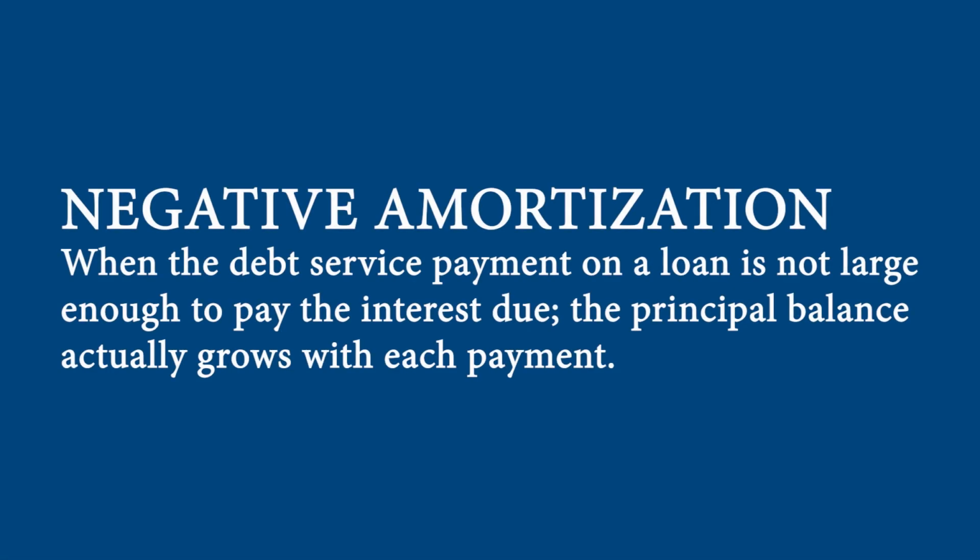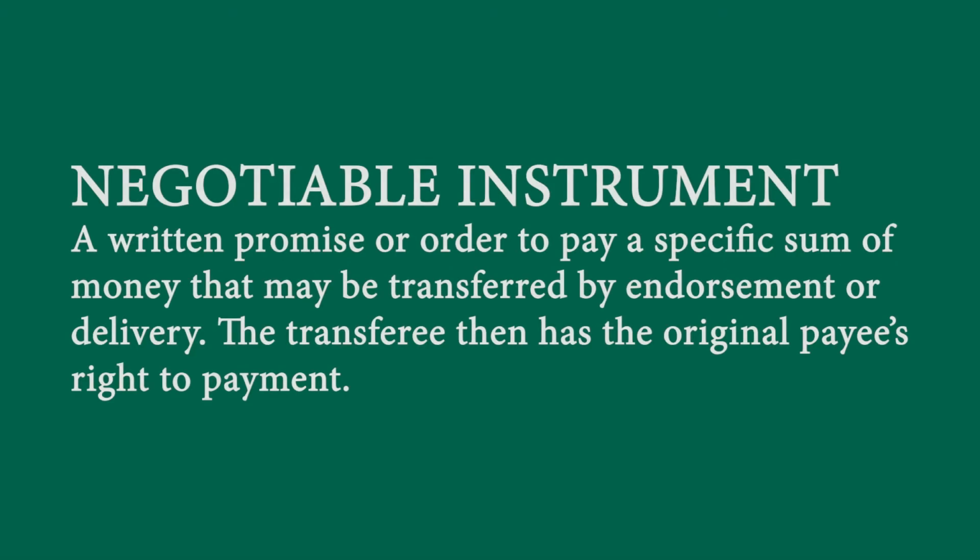Negative amortization. When the debt service payment on a loan is not large enough to pay the interest due, the principal balance actually grows with each payment. Negotiable instrument. A written promise or order to pay a specific sum of money that may be transferred by endorsement or delivery. The transferee then has the original payee's right to payment.